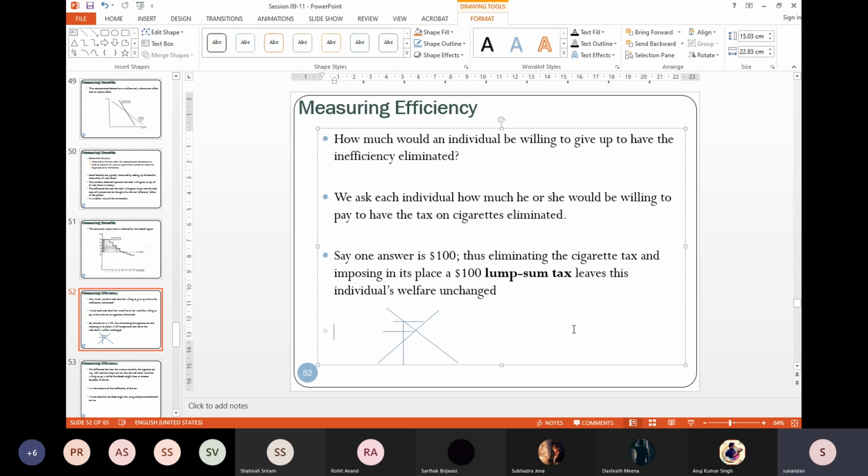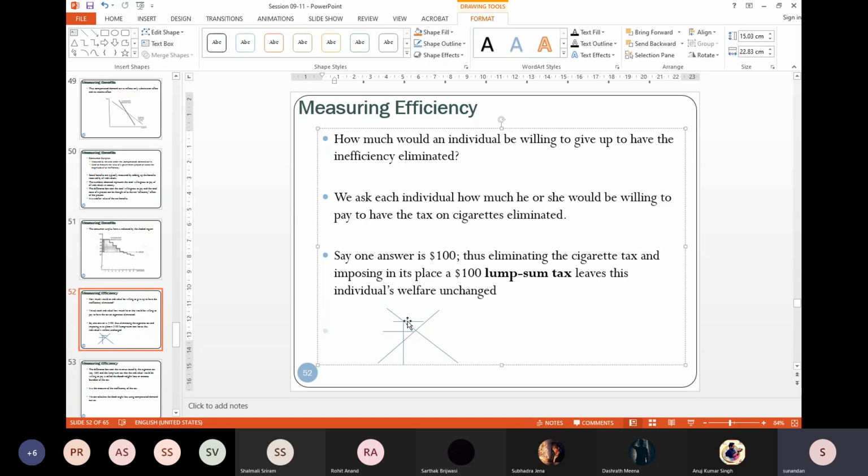You ask a person: you want this deadweight loss to be removed because there are taxes on cigarettes, so how much lump sum tax are you willing to give? Remember, the moment I'm talking about how much you're willing to give up to remove inefficiency, that means how much tax I am willing to give.